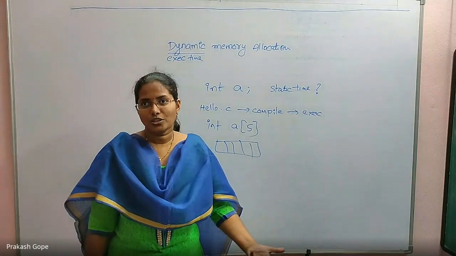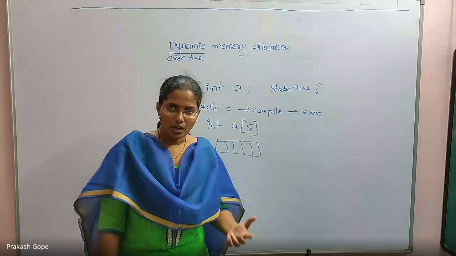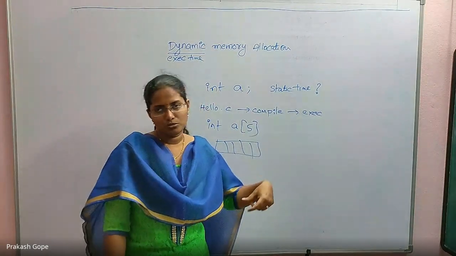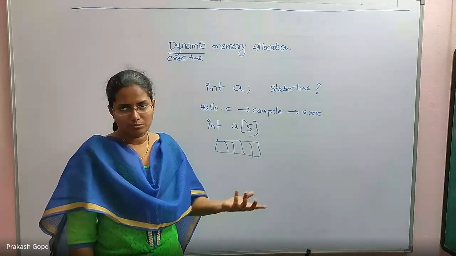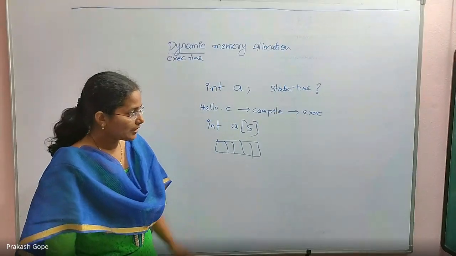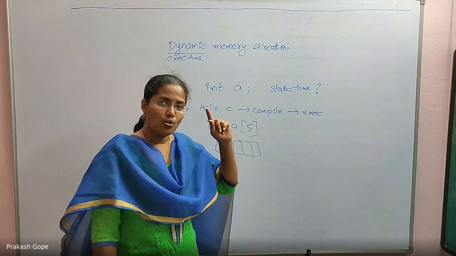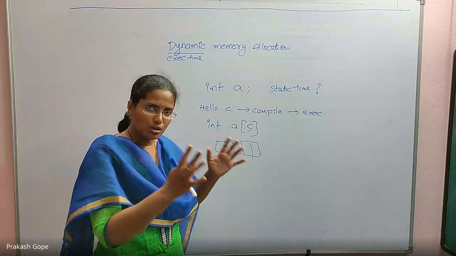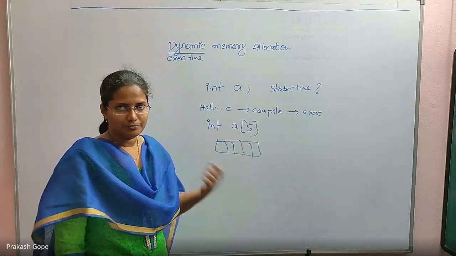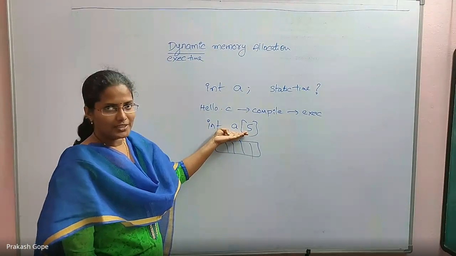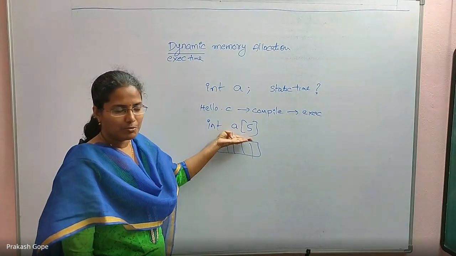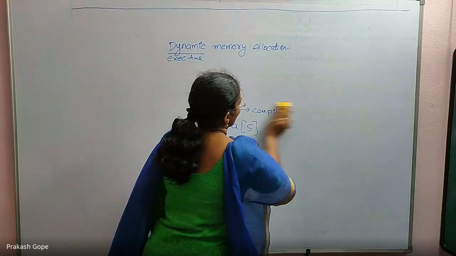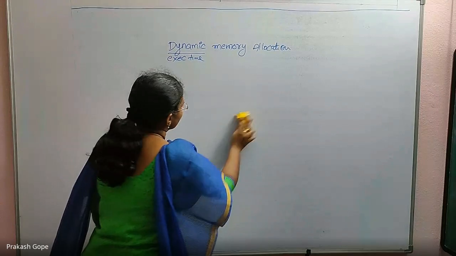So this is execution time. Only during execution, I will come to know how many users' data I need to read from the keyboard or maybe from a file also. So that is execution time, run time. Only during execution we will come to know how many bytes of block are needed to store the data. But with static data, I know how many bytes are needed at the time of compilation. When you do not know that, that's when we need to go for dynamic memory allocation.